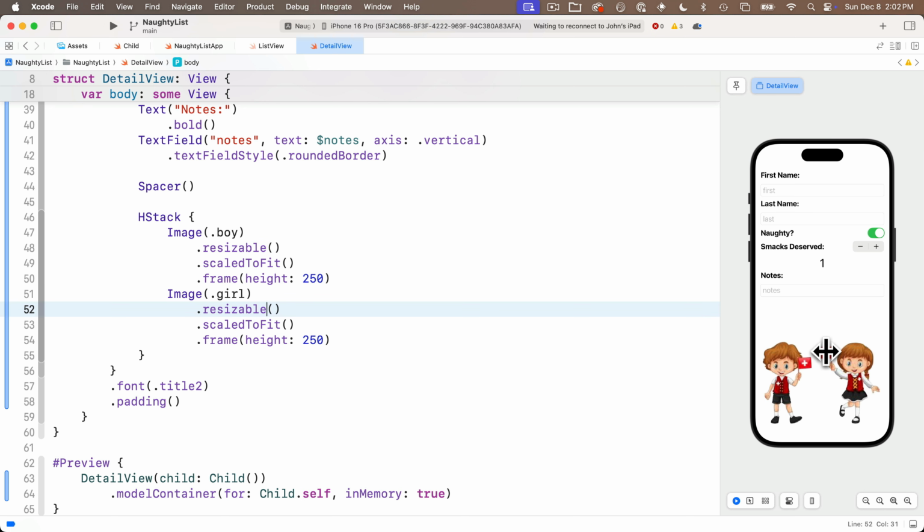There's our detail view. And if we check out the in range inside of the stepper, we can see that we can't go below 0 or we can't go above 5.